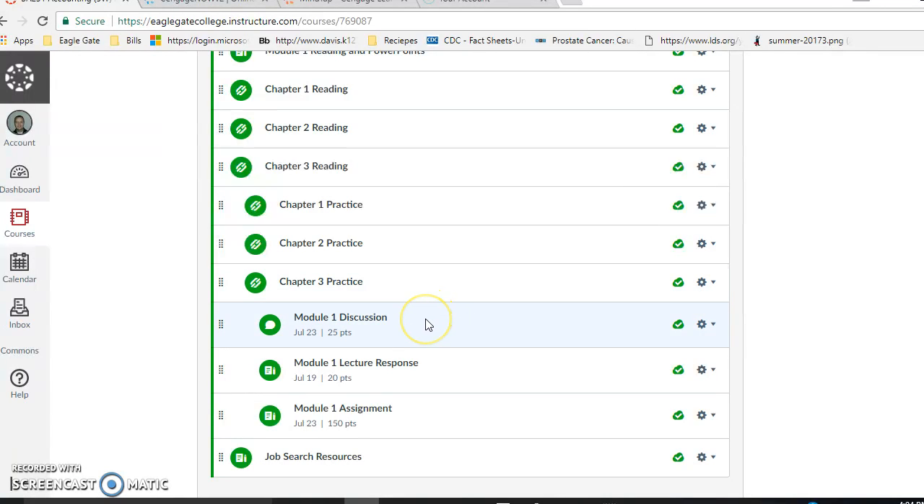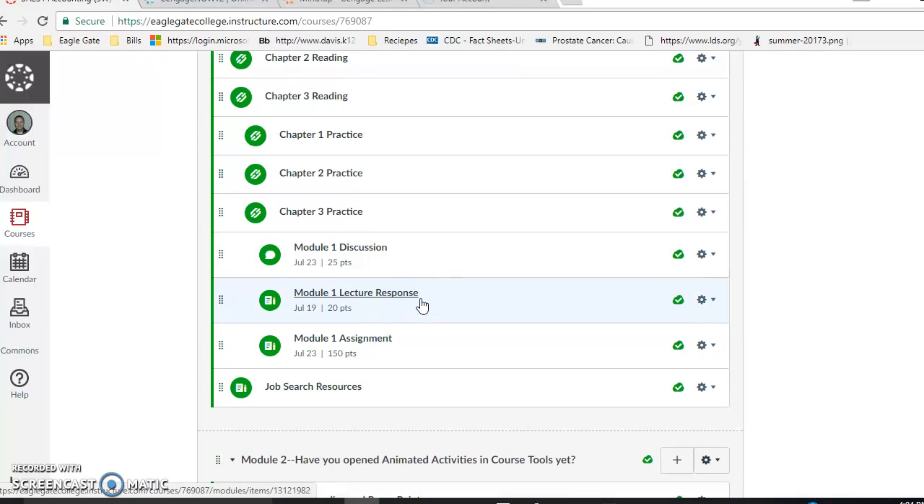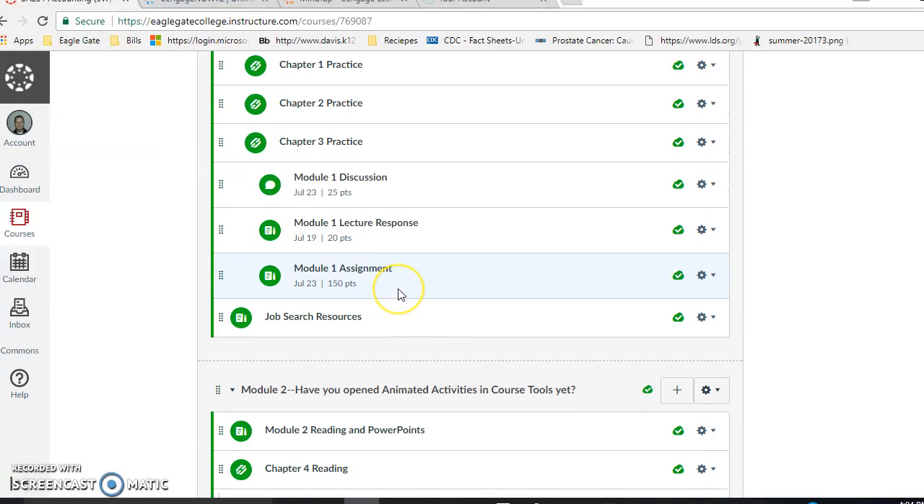Your discussion question: initial post by Wednesday, final 2 posts by Sunday at 11:59. Lecture response to this, we talked about what's expected to be explained, and then the word count, and then also your module 1 assignment. We just went over that. You're going to have 3 of those. Get those in, upload them into Canvas.